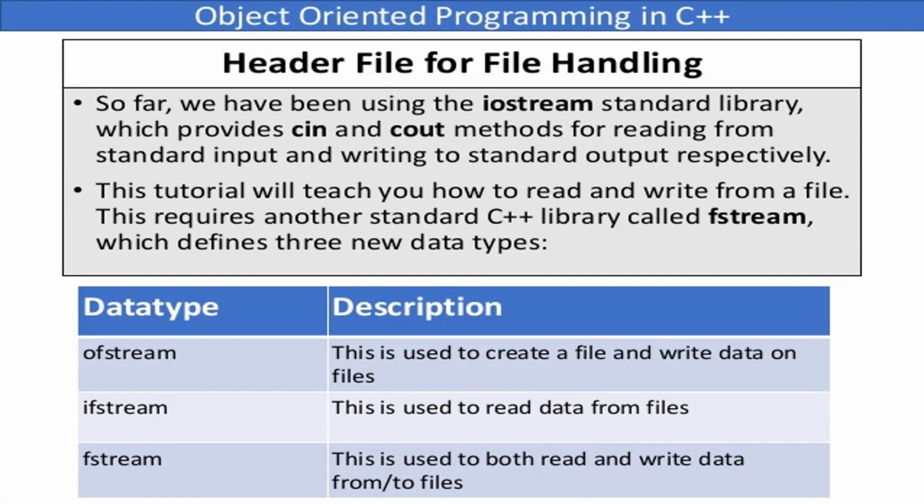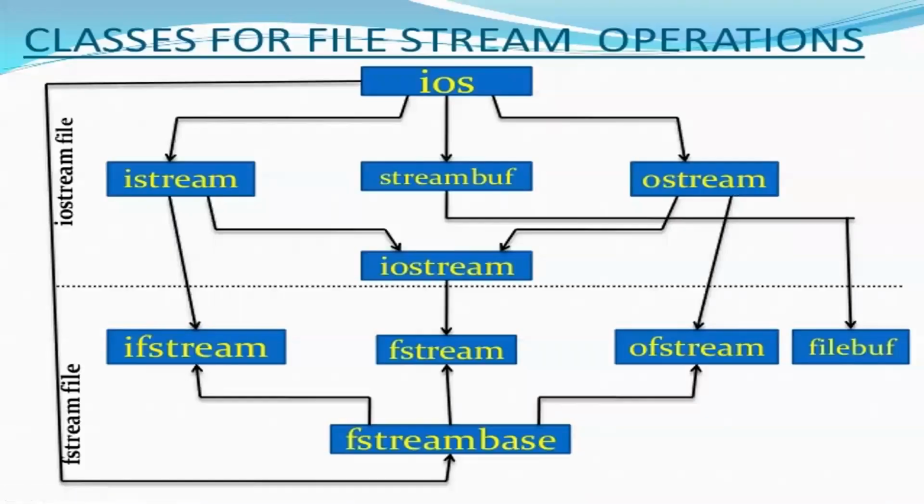Now the same reading and writing, what I showed in the last slide, is that we want to do it for the files also. So if you can see here, we have the classes: OF for output, IF for input, and if I want both input and output, both reading and writing, then I will have the stream as F stream. Like we have IO stream, IO stands for input and output. We also have a separate I and O stream.